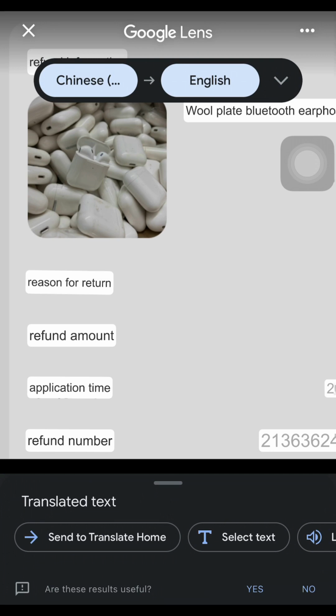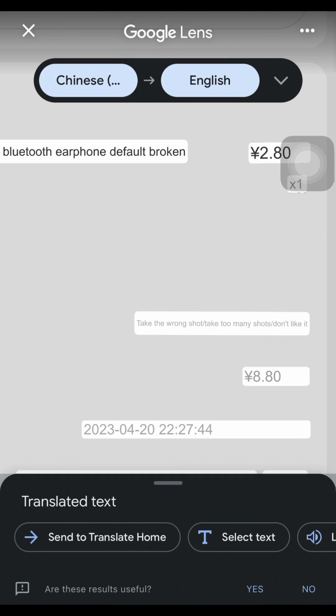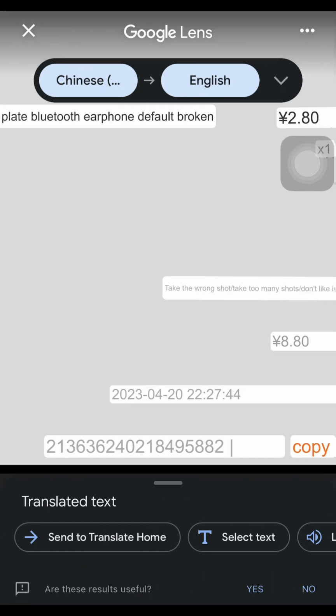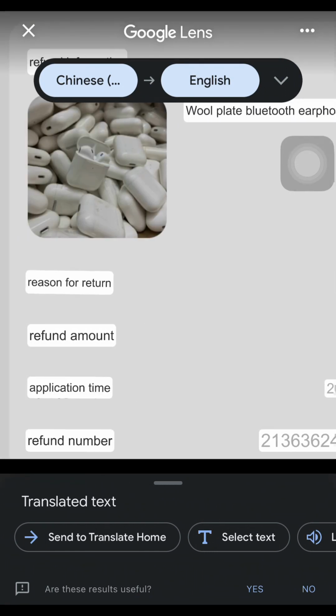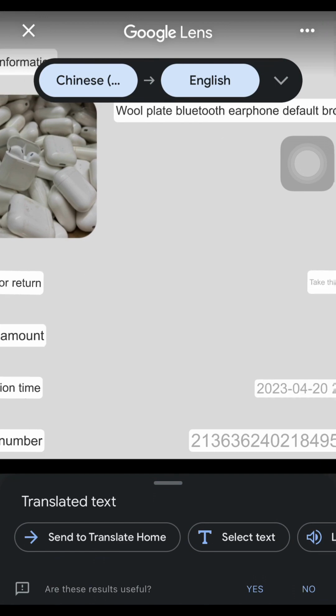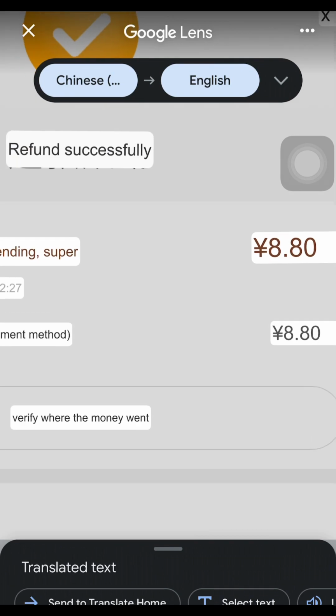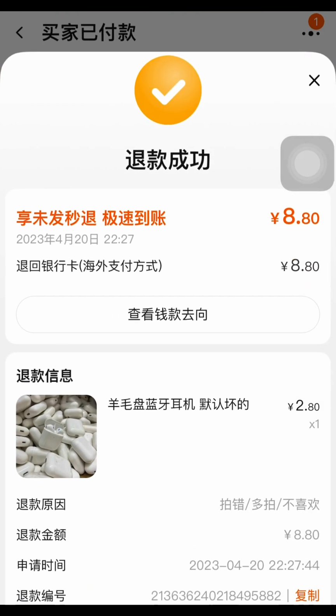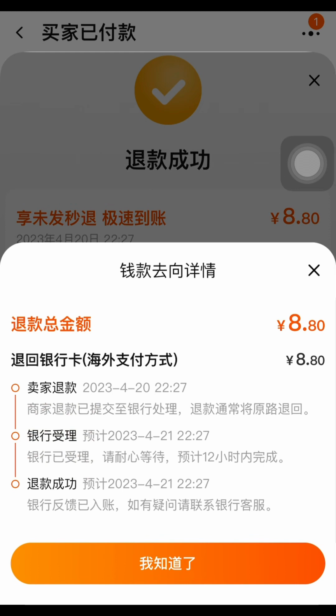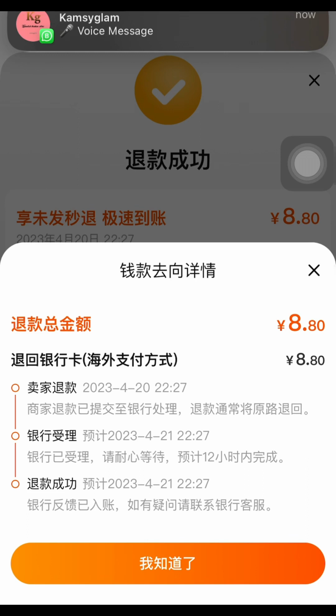Now you can see that this is where you see refund, reason for refund. You can write it here, right? And the amount and application time, refund number. These are things you need to know. All right, so now let's go back to this guy here and simply click on this guy. You can see that this is the breakdown of your refund, the time they are going to be delivering this money, the time they are going to be delivering it.